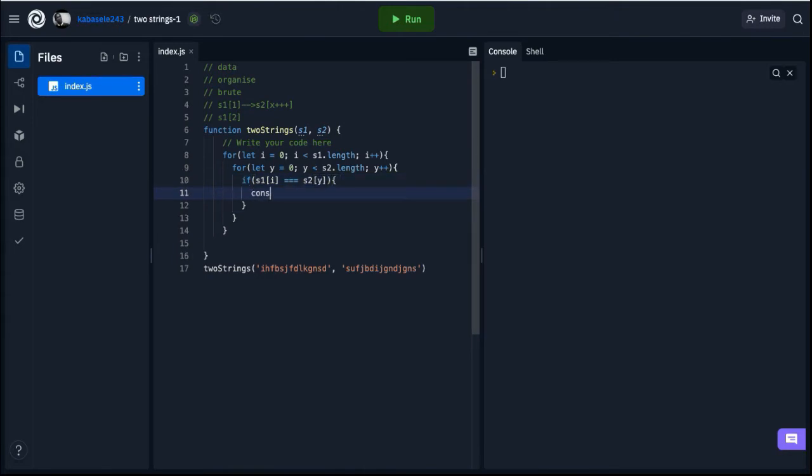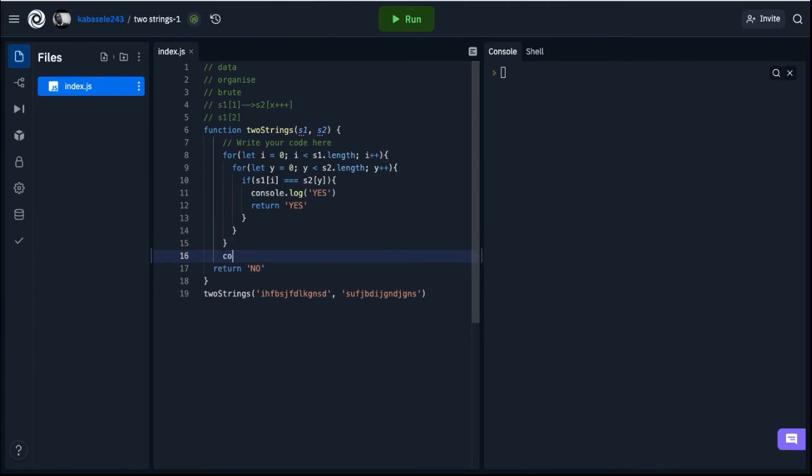I'll add a console log here so we can check it in the console. We're going to say yes, and return yes here. And if it doesn't find any corresponding letter, it's still going to go out and return a no. So in the same way, I'm going to console log the no here.